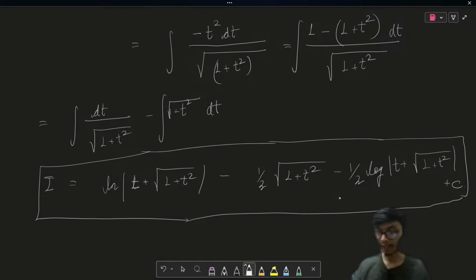So let us try to learn another general form of this kind of integral.